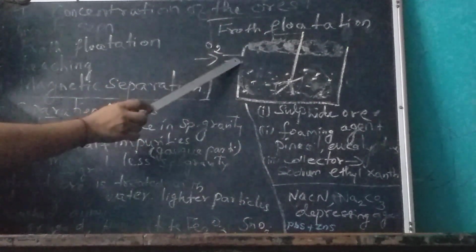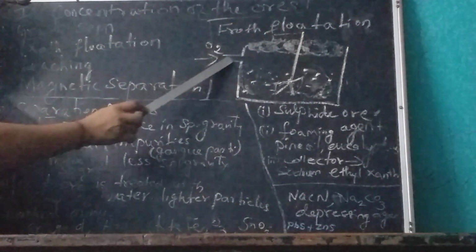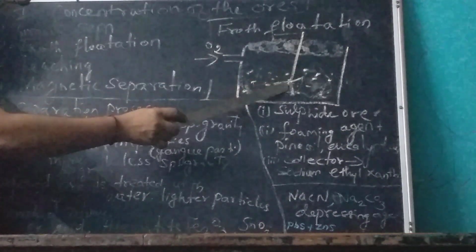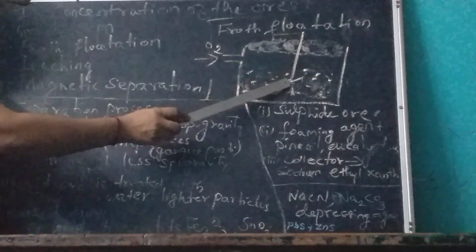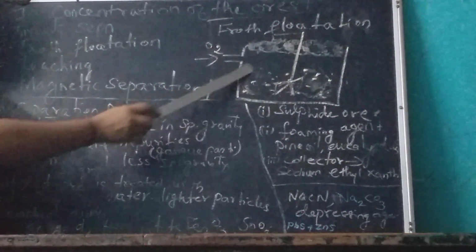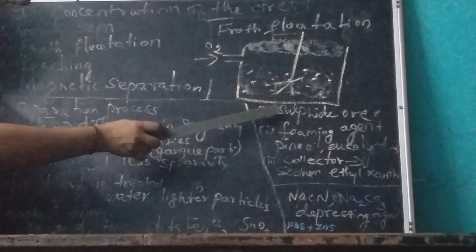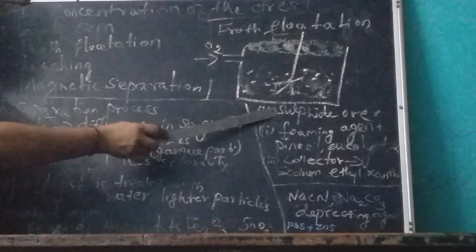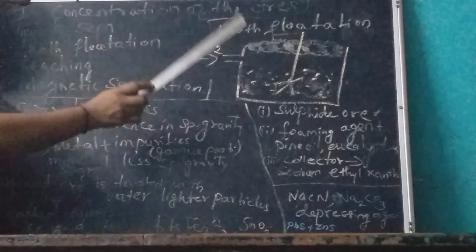Now a strong air, that is oxygen, will be passed, and we use a stirrer. If you use a stirrer, the ore will be mixed fully in the tank. It contains sulfide particles as well as metals as well as rocky impurities.